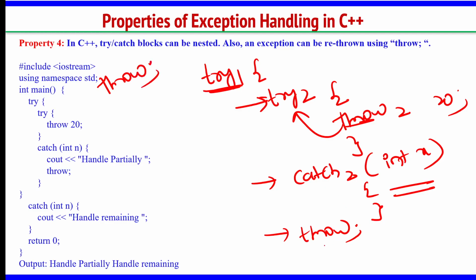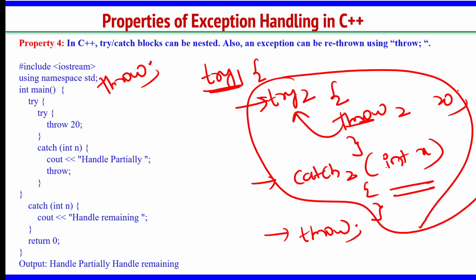When you write simply throw, it means there is another try block or another block of program above this throw, which is trying to throw some value. Now this try will close here. Then comes this catch int n and handle remaining. So internally throw 2 is sending 20, catch 2 is receiving it, and it will say handle partially.